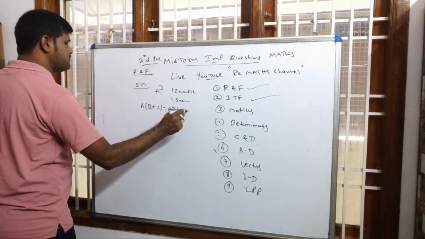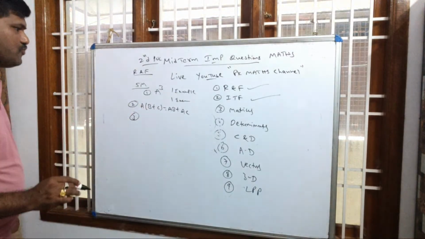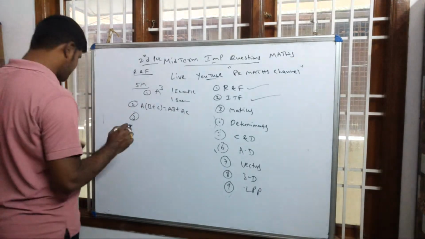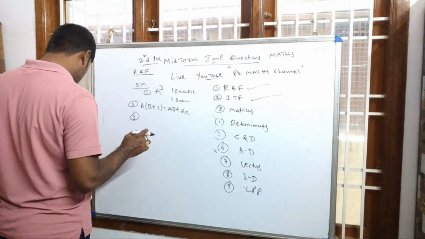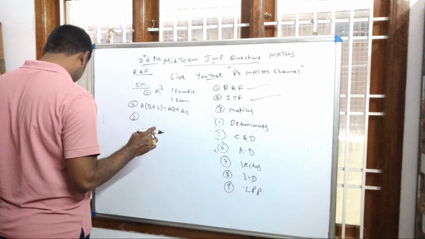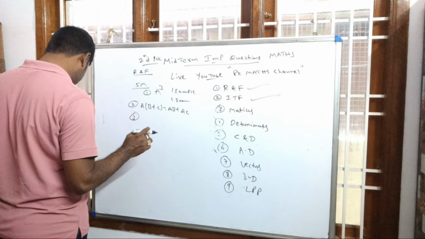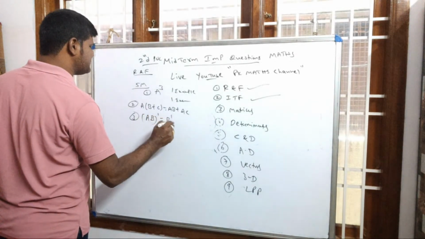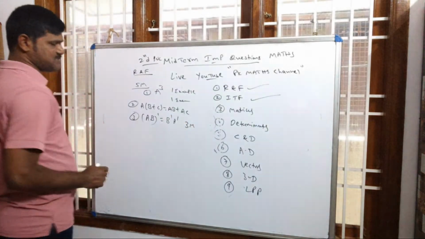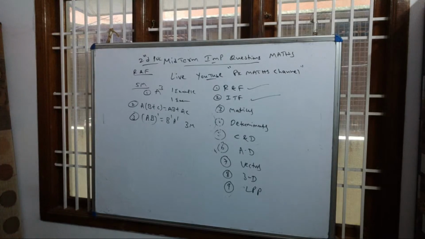One question is possible for 5 marks, in the rare case. In matrices, one question is there: A into (B plus C) is equal to AB plus AC also. (AB) whole dash equals B dash into A dash, but this time we expect this question for 3 marks. So transpose proof, (AB) whole dash equals B dash into A dash, is for 3 marks.